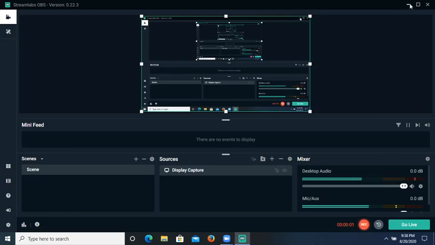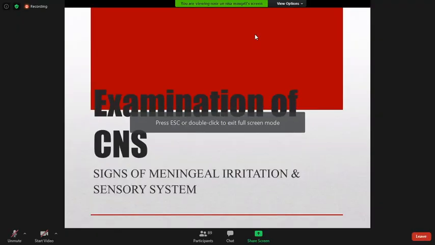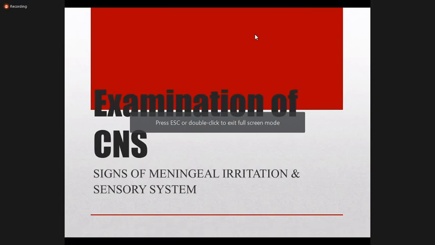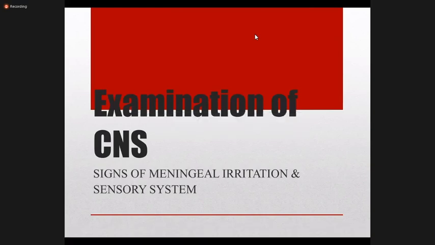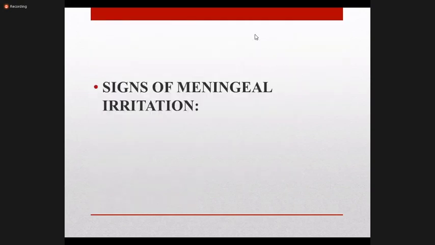From the MC, and today I'm dealing with family. The topic of our discussion is basically the examination of the CNS, only the signs of meningeal irritation and examination of the sensory system. Okay, so we start.